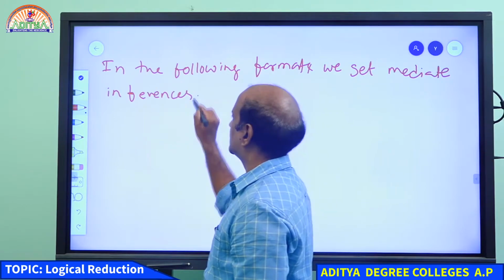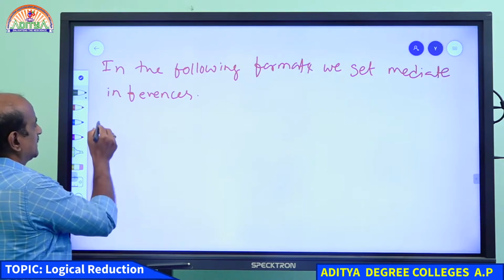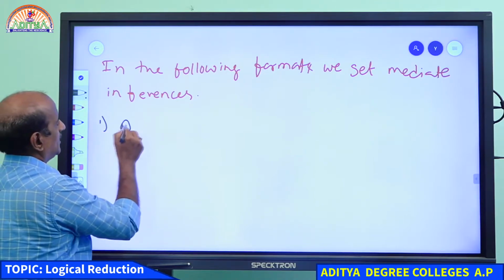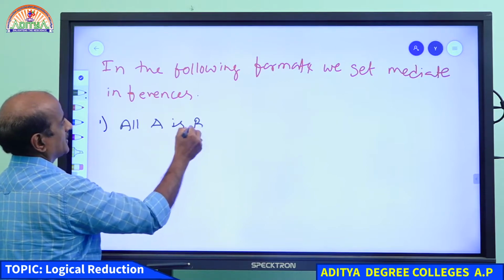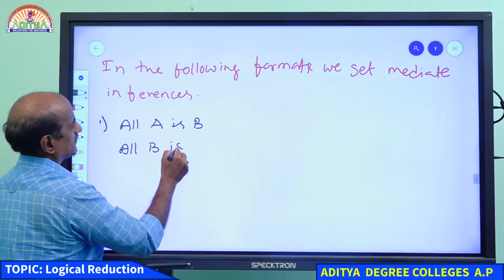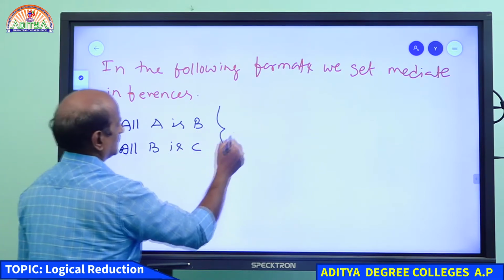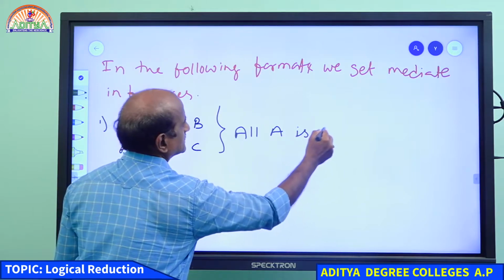Number one: all A is B, all B is C. Therefore, the conclusion we get is all A is C.